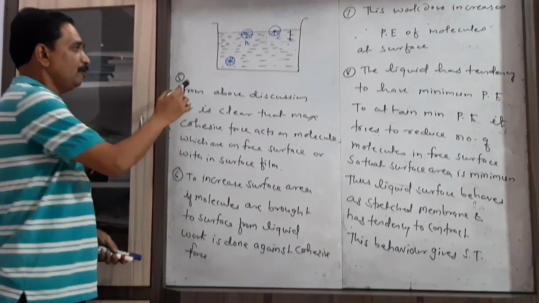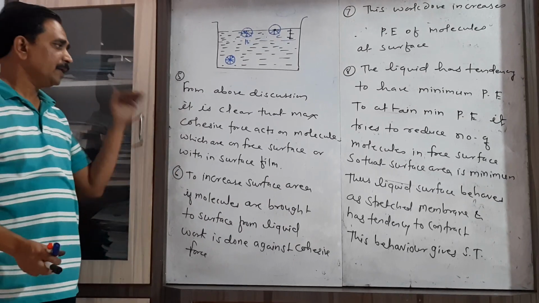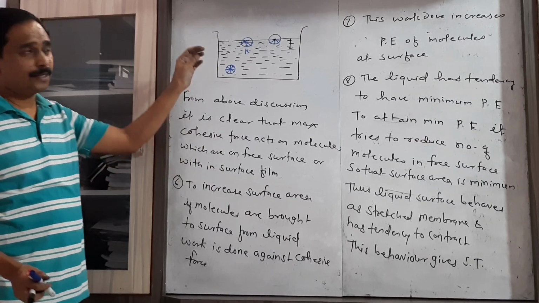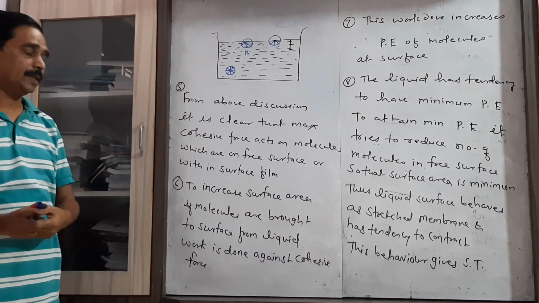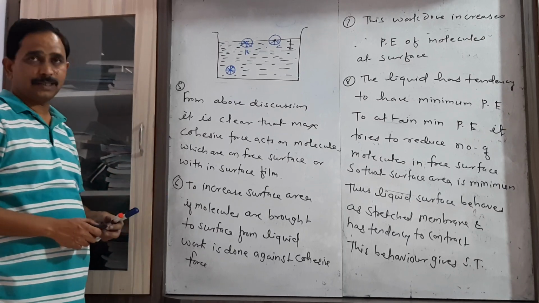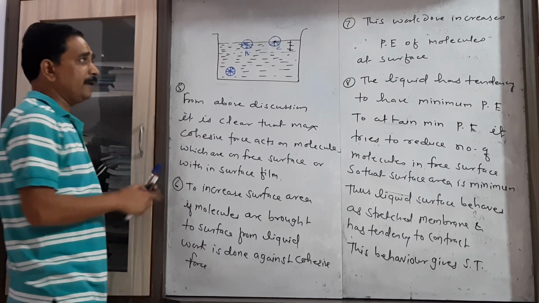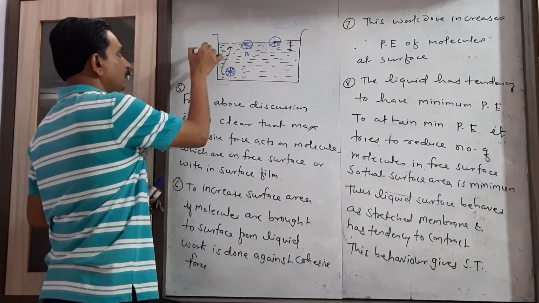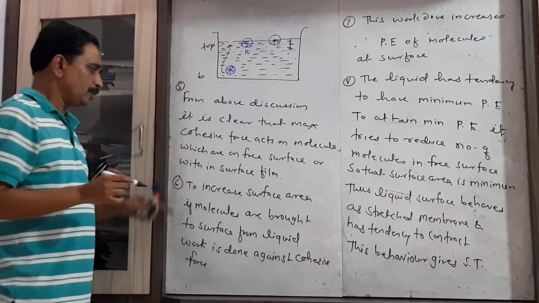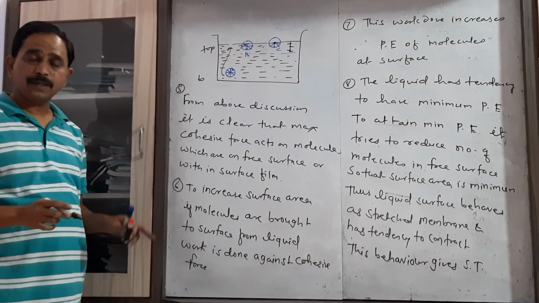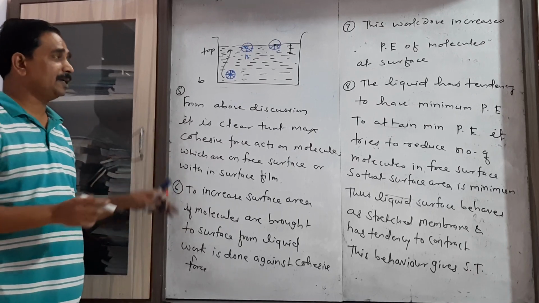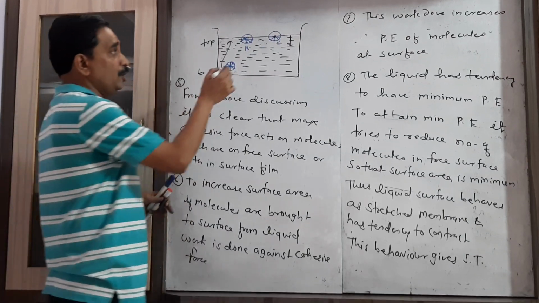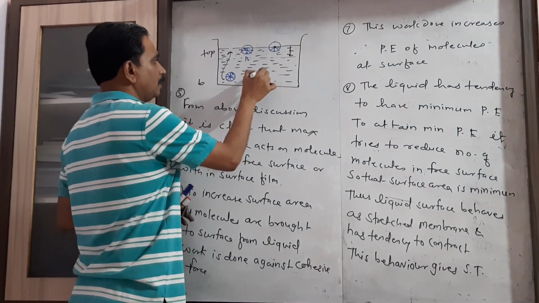So from the above discussion it is clear that the maximum cohesive force acts on the molecules which are on the free surface or within the surface film. Now in order to increase the surface area, if the molecules which are present well inside the liquid are brought from the bottom to the surface, then we have to perform certain work.